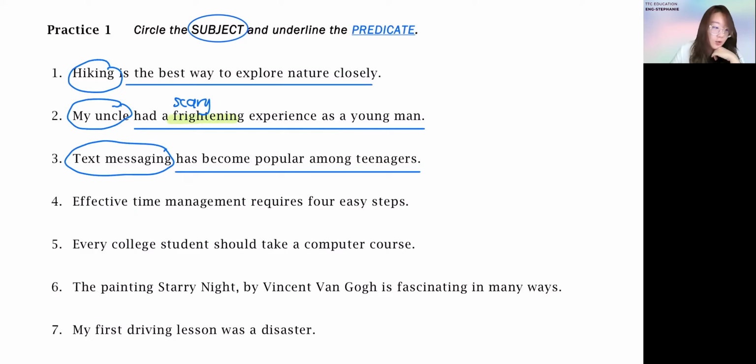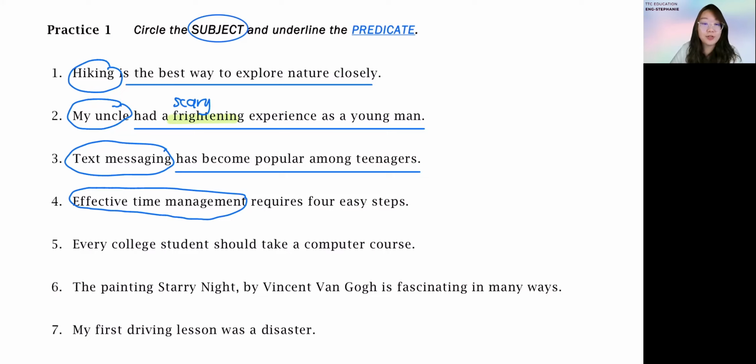Then we move on. Question number 4. Effective time management requires 4 easy steps. So we're talking about effective time management. What is effective time management? Effective time management is actually about how you use your time wisely, how you use your time smartly, how you can fully utilize your time nicely.